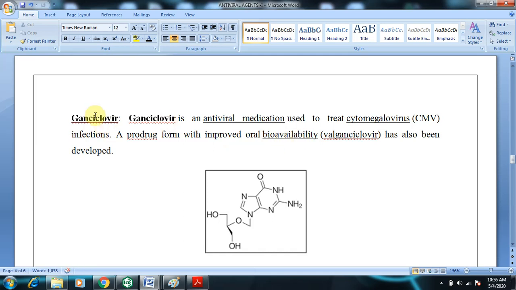What is the prodrug of ganciclovir? The answer is valganciclovir. Valganciclovir is the prodrug of ganciclovir. The active form is ganciclovir, and the prodrug form is valganciclovir.